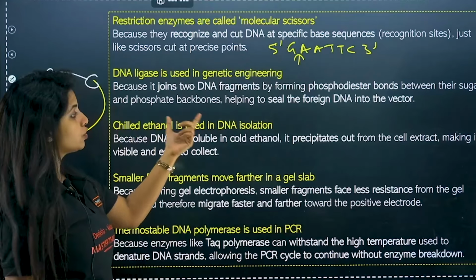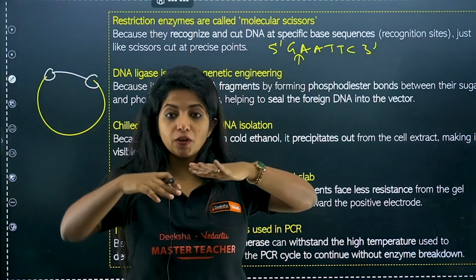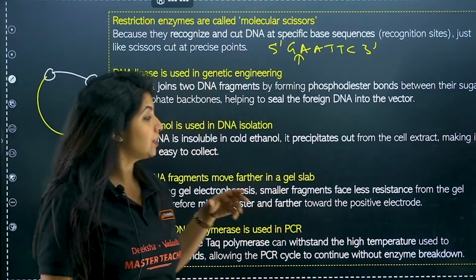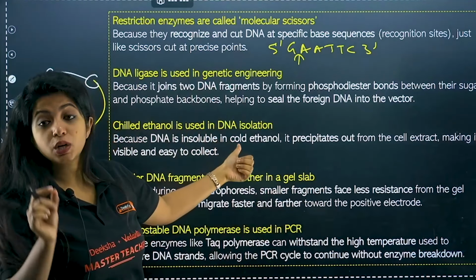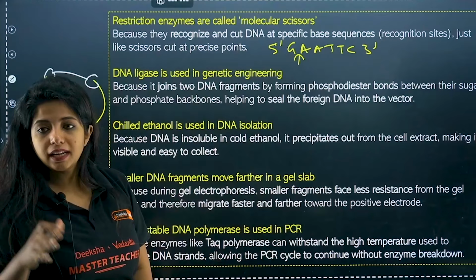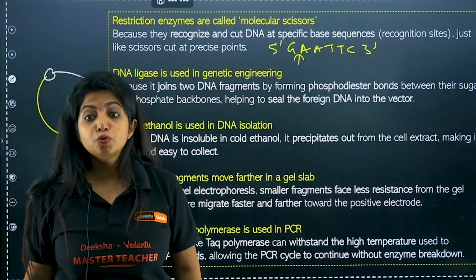Now, chilled ethanol is used in DNA isolation. Chilled ethanol, why? Because when you put chilled ethanol, the DNA precipitates around, my dear children, or floats around. That's the thing. Because DNA is insoluble in cold ethanol, it precipitates out from the cell extract, making it visible and easy to collect. And the process of collection is known as spooling.